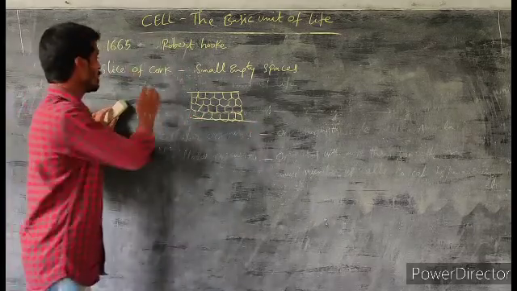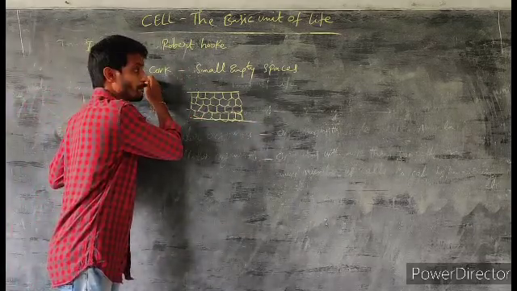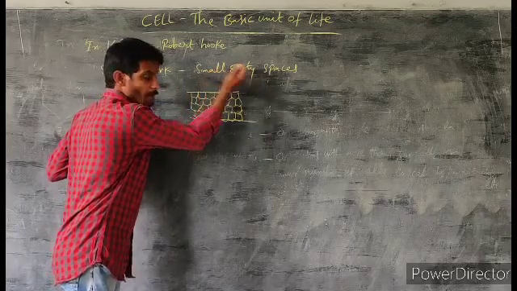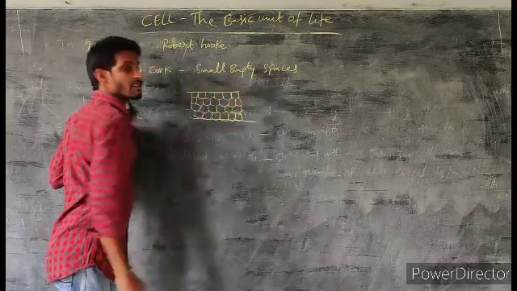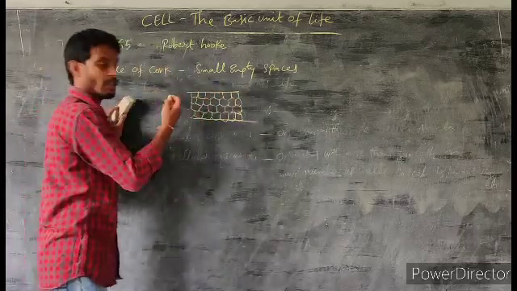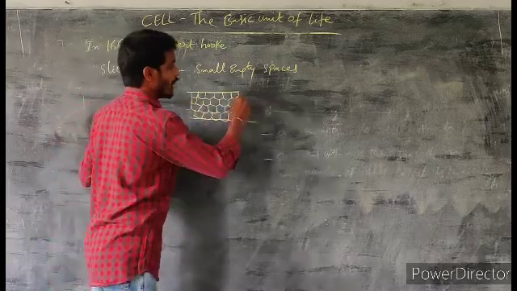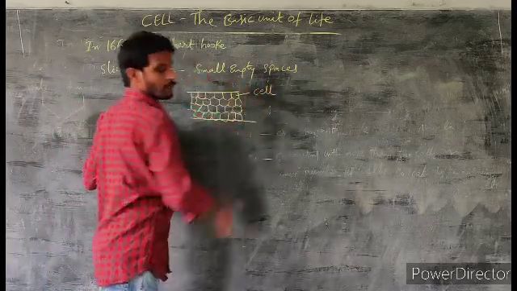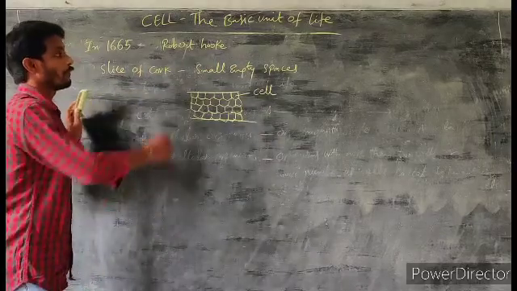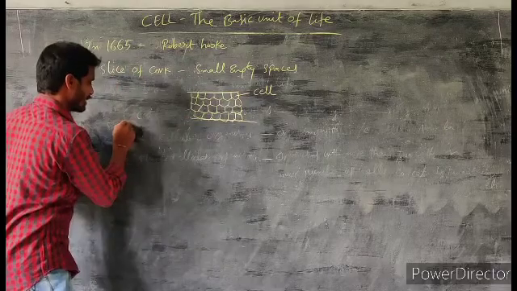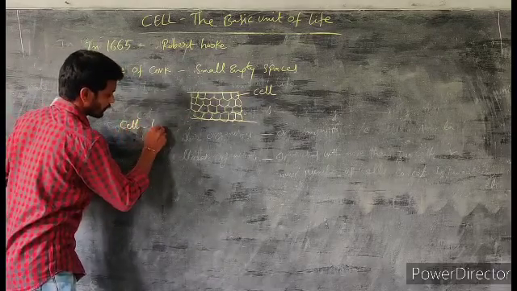While he was observing the slice of cork under the simple compound microscope, he observed small empty spaces. The small empty spaces resemble a honeycomb. These small empty spaces were called cells by Robert Hooke.